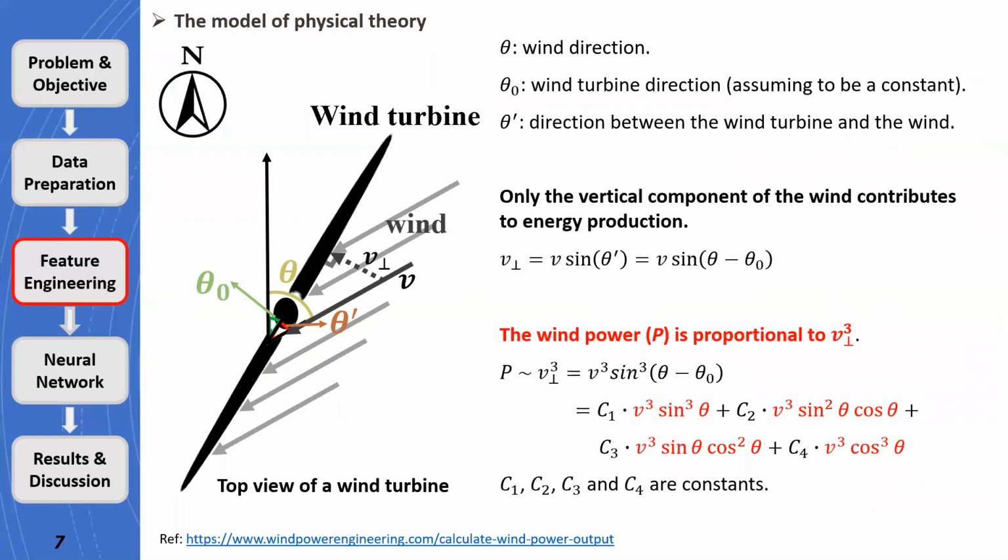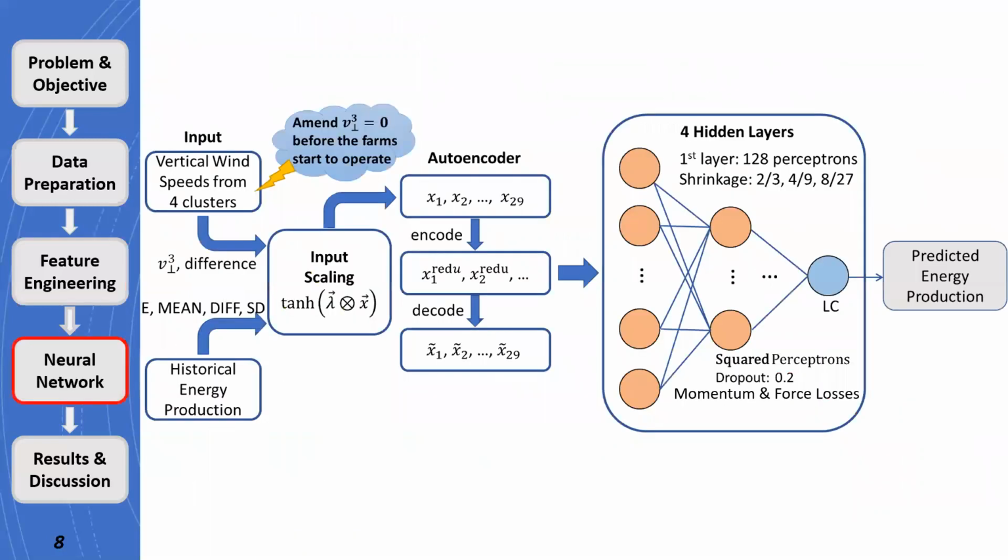The figure on the left illustrates how the wind turbines convert wind energy to electricity. In fact, only the vertical component contributes to energy production, and the power output is found to be proportional to the cube of the vertical velocity, so it could be an important feature. We use AutoCAD to build our wind energy forecasting model. The selected features include the cube of the vertical wind speed, the speed difference, and the mean, diff, and SD values of the historical energy production.